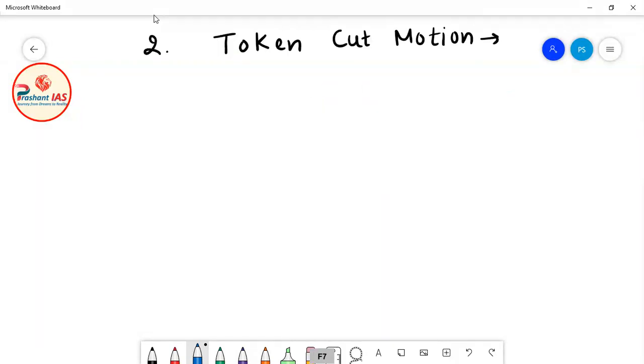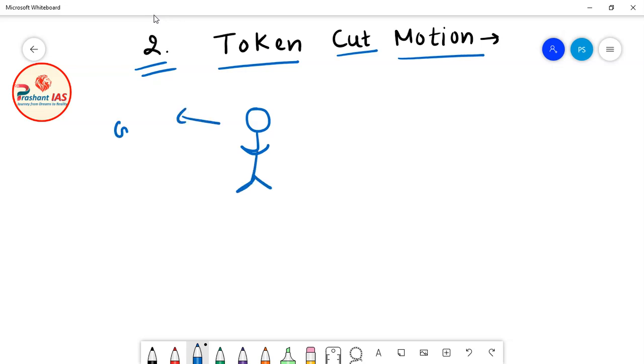Now friends, let us discuss token cut motion. So what is the meaning of token cut motion? Again we will take the example of the same boy Golu, and I will explain this token cut motion. This is a boy who went to Delhi for preparation of UPSC, and his family is providing him 20,000 rupees per month for his expenditure.